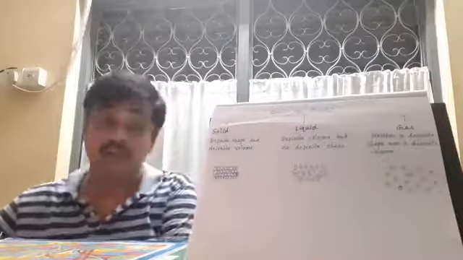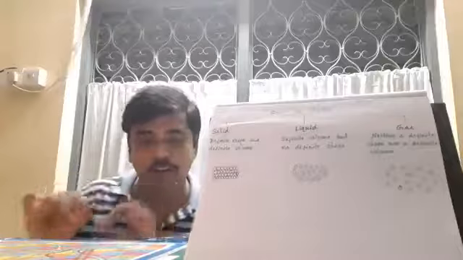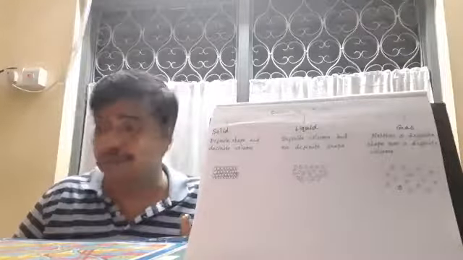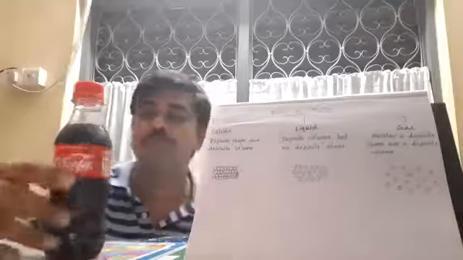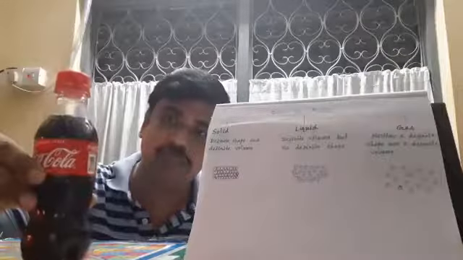Then liquid. Liquid does not have a definite shape, but the volume is definite. So definite volume but no definite shape. Example, I hope you all know this one. This is 250 ml of Coca-Cola, and the volume is fixed, but as it is inside the bottle, it takes the shape of this bottle.